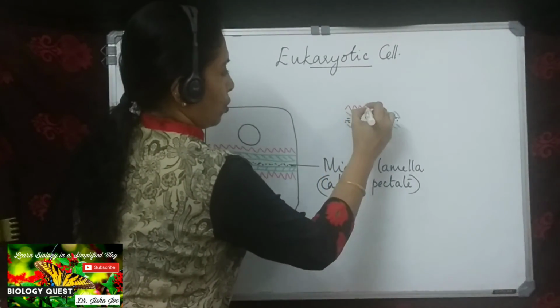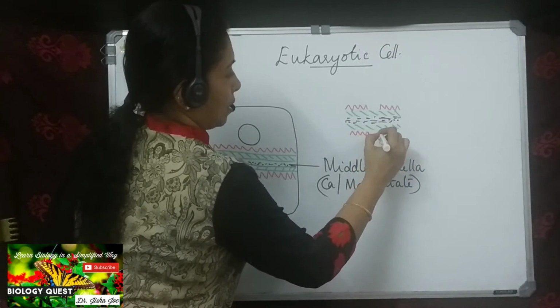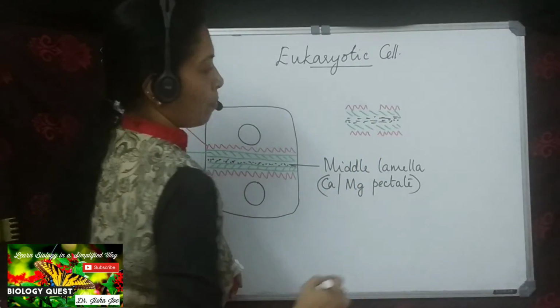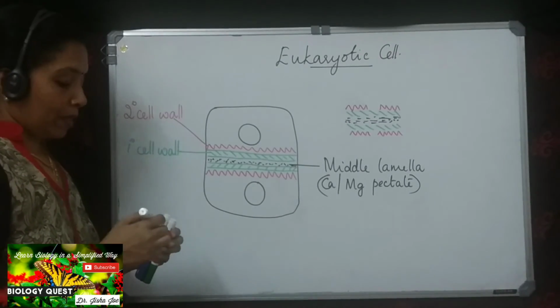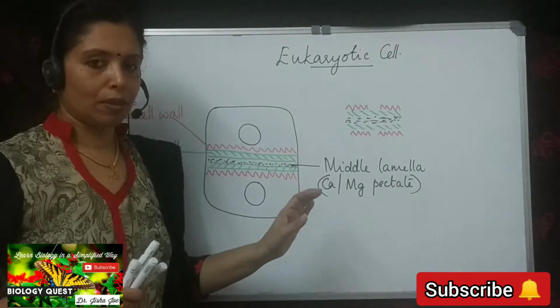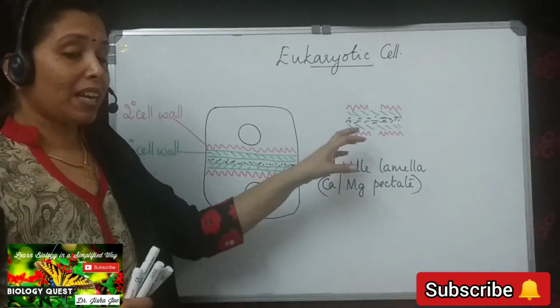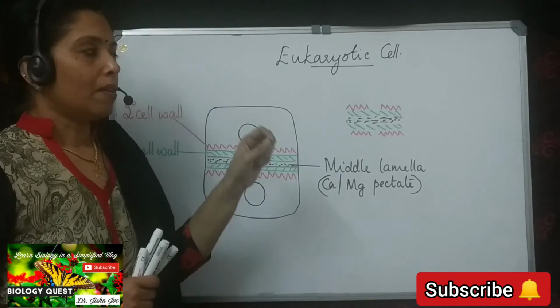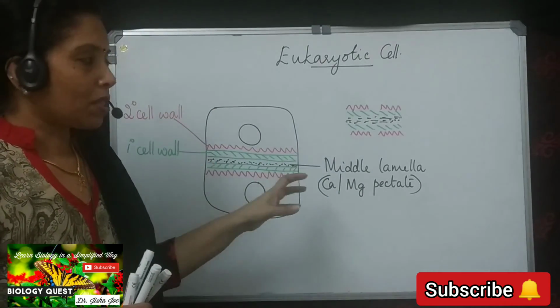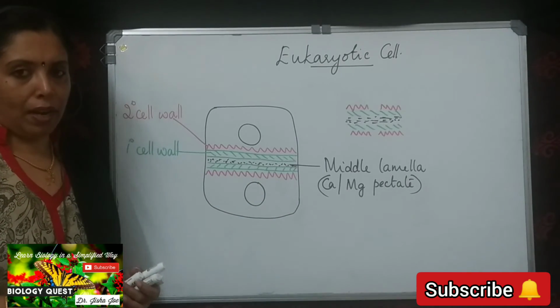But as I told you, the secondary wall layer is not continuous. As you can see, the primary cell wall is continuous, whereas the secondary wall layers may not be continuous. There are certain regions where the substances do not get deposited to form the secondary wall layer.